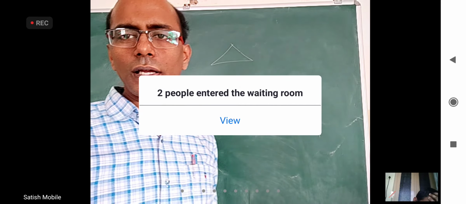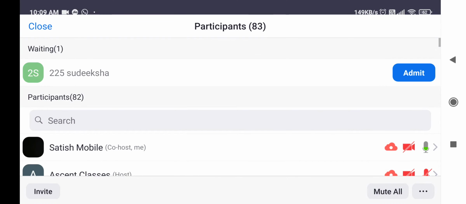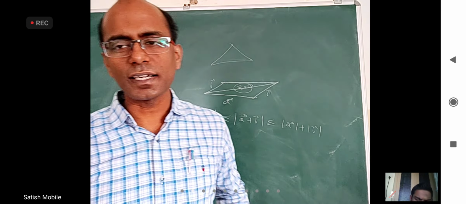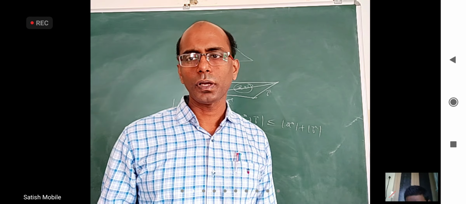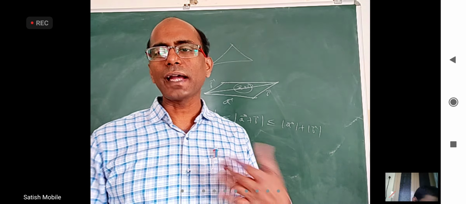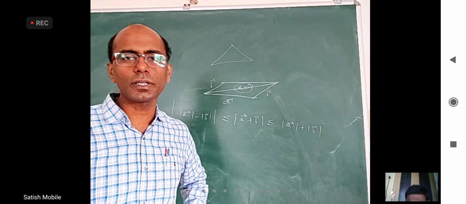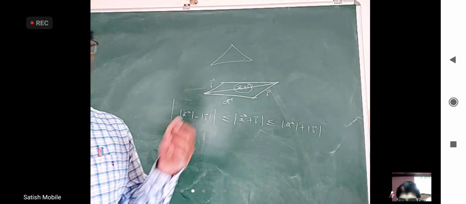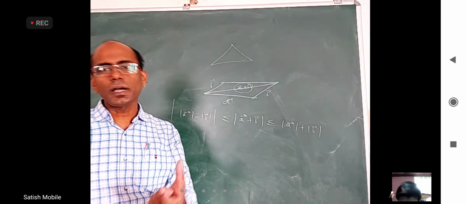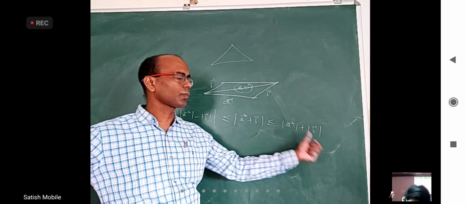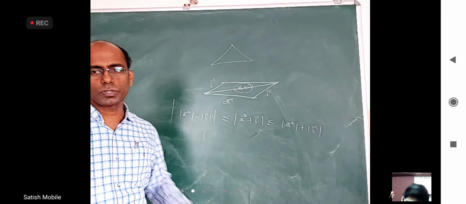On a particle, if two forces are acting, let's say 20 newtons and 10 newtons, or 10 newtons and 5 newtons, and you can change the angle between them, what is the maximum resultant you can get and what is the minimum resultant you can get? 10 plus 5 and 10 minus 5. Yeah, that is exactly this. Mod A bar is the magnitude of one force and mod B bar is the magnitude of another force. The resultant magnitude will be maximum, the sum of the two things, and minimum, the difference of the two things.